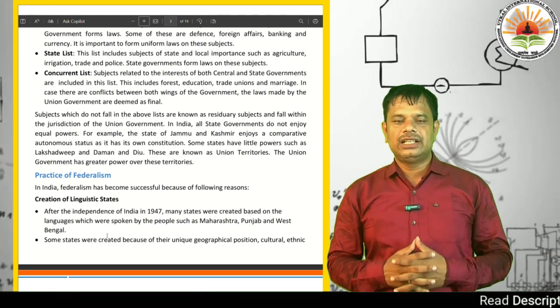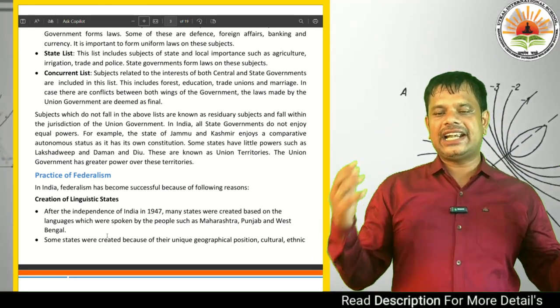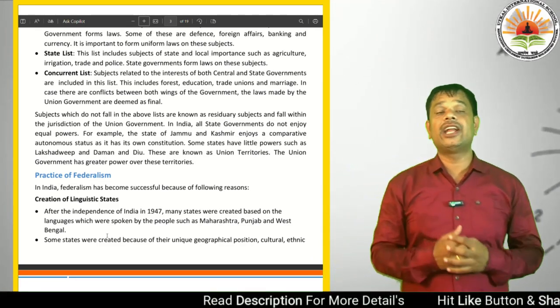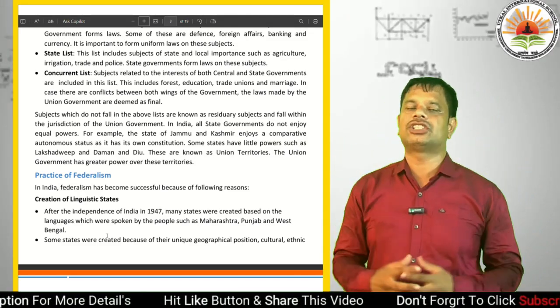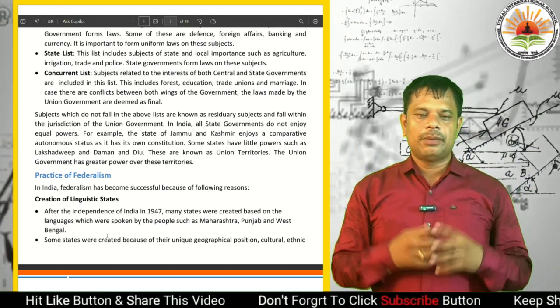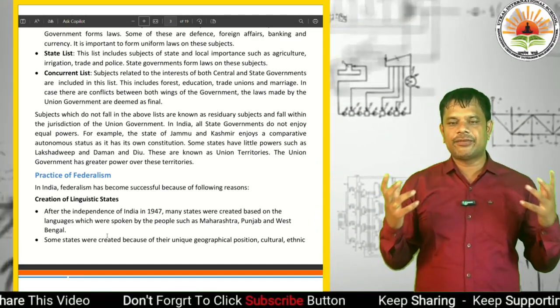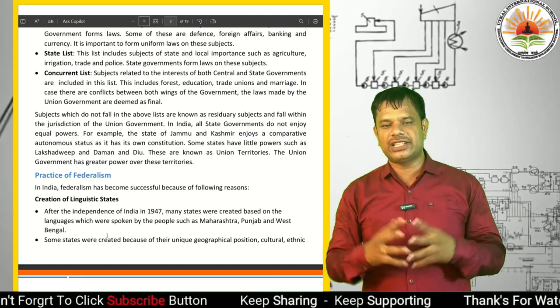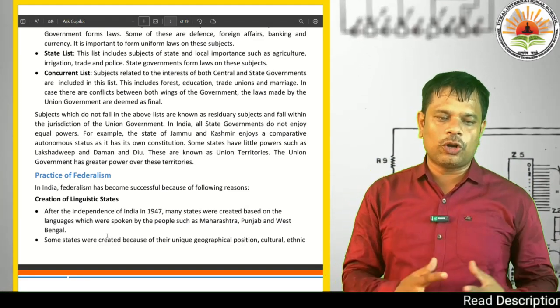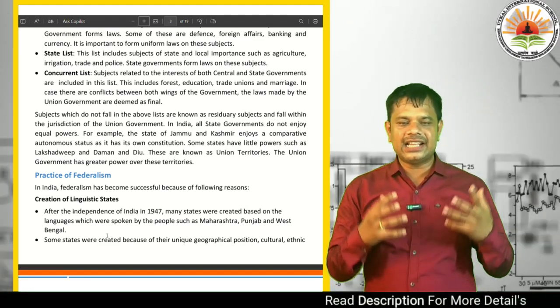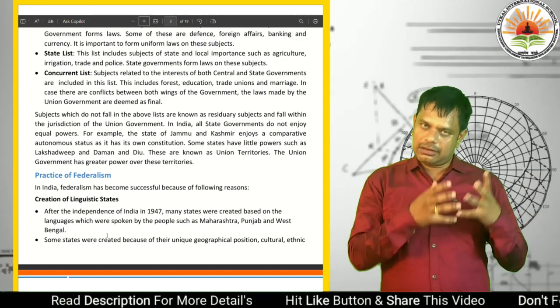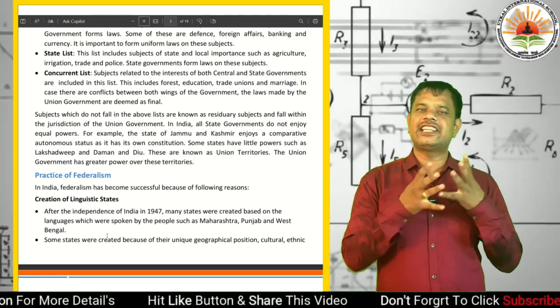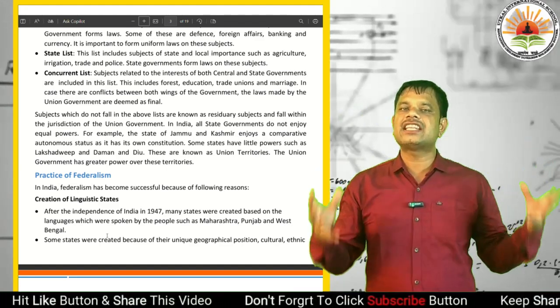Dear students, in India, all state governments don't enjoy equal powers because there are some special provisions in our constitution. For example, the state of Jammu and Kashmir enjoyed a comparatively autonomous status as it had its own constitution. But from 2019 it is removed with the removal of Article 370.